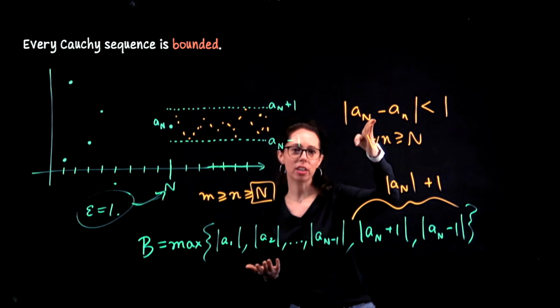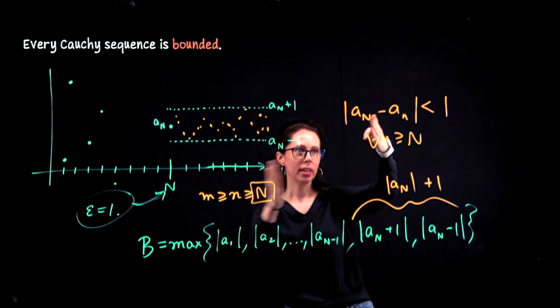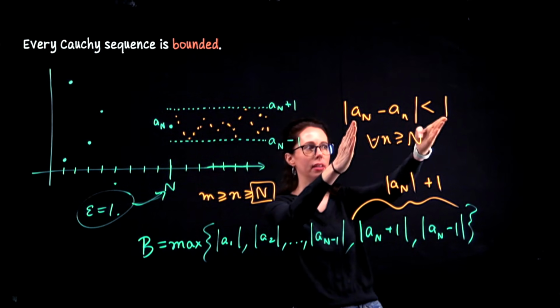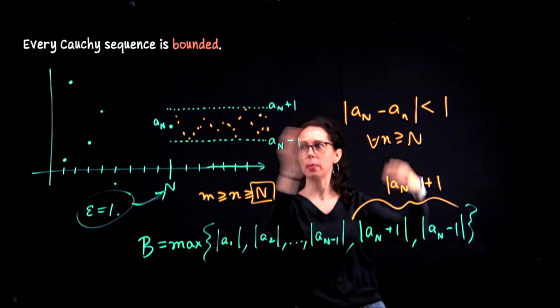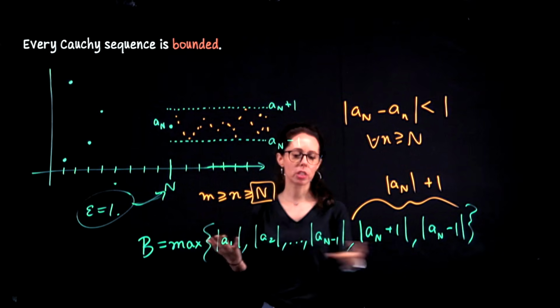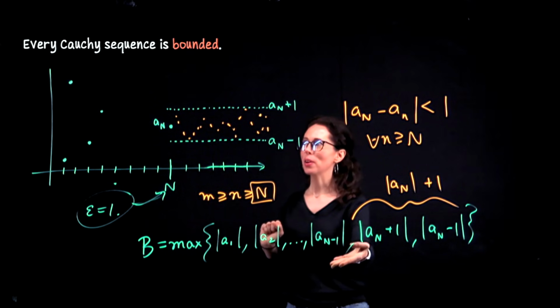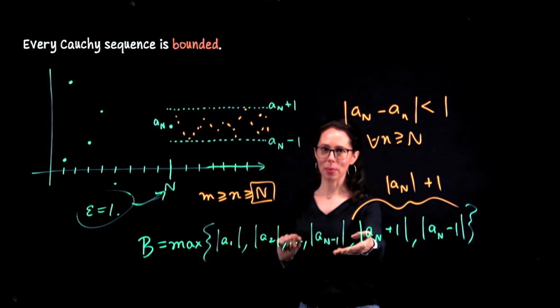And because this is anchored down, capital N is something that we will identify in the proof. We anchor this number, add and subtract 1 to it, and that gives us a bound for almost everything in the sequence. And then the first few terms, we just manually include those in the bound computation. Okay, I think at this point you've got it. So let's write up the formal proof, and then we will have one more statement to look at.